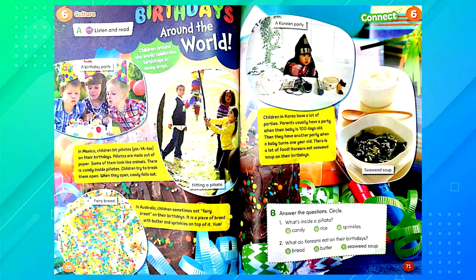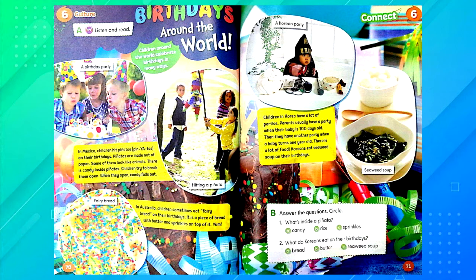Birthdays around the world. Children around the world celebrate birthdays in many ways. In Mexico, children hit piñatas on their birthdays. Piñatas are made out of paper. Some of them look like animals. There is candy inside piñatas. Children try to break them open. When they open, candy falls out.